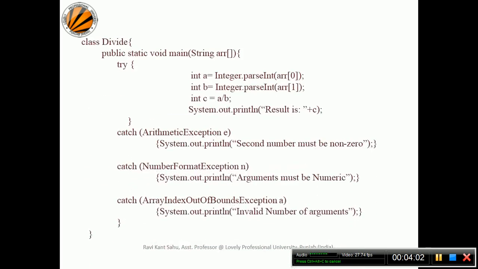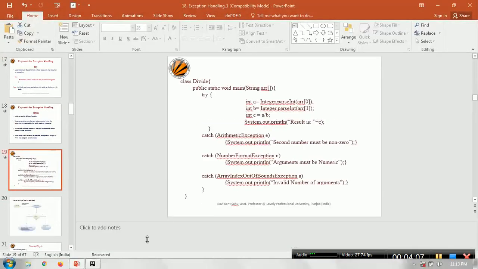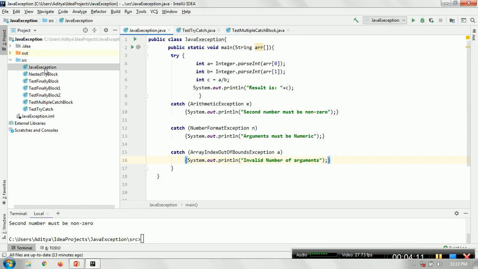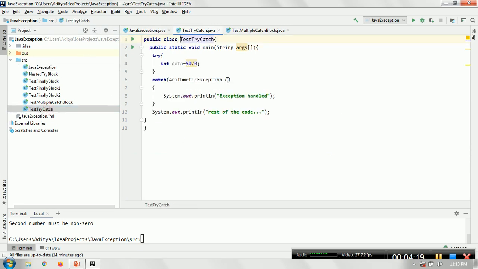and the program will terminate. I will take a very basic program and see how the try and catch blocks generally work. For my purpose, I will use an IDE, so the entire execution will be faster and easier to understand. I will take a very normal example basically. So we have a class TestTryCatch. Within the try block, I have written this statement at line number 4: int data is equal to 50 divided by 0. Now obviously divide by 0 gives an arithmetic exception.